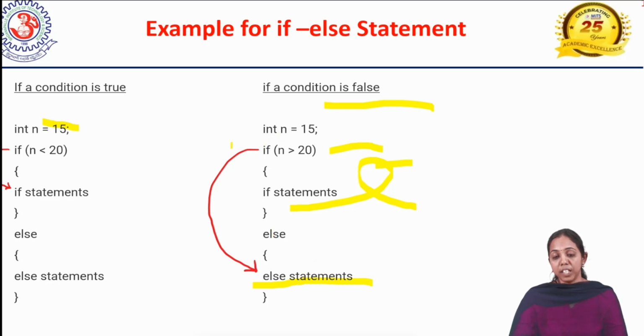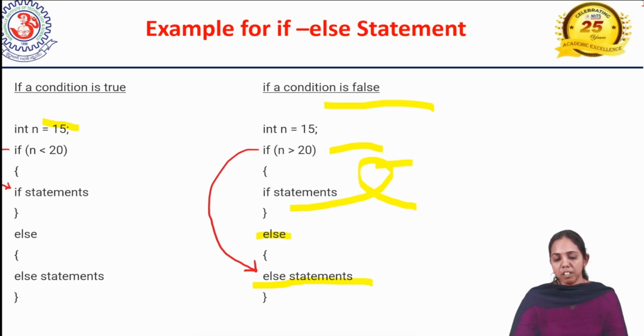When the condition is false, it means else. Else is a keyword which gives access to the false statement, and the statement we have written there will be executed. One more point is that else has no condition. Just write the else keyword; do not write any condition here.